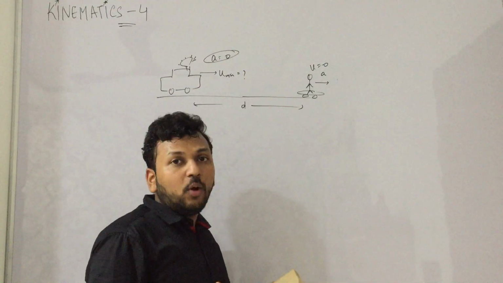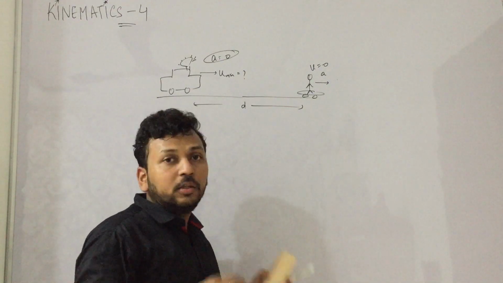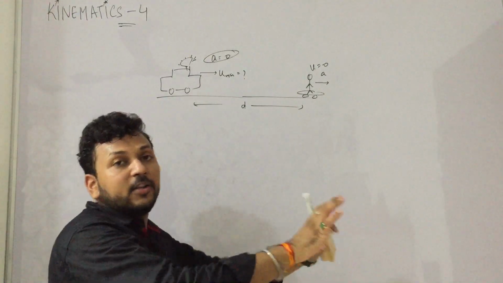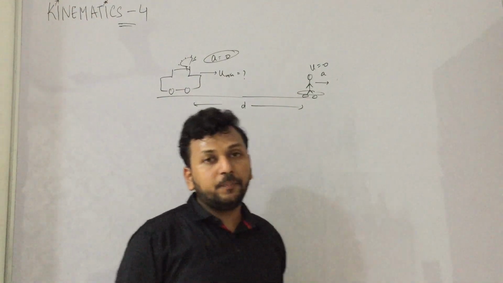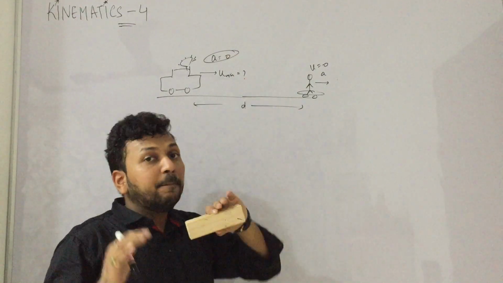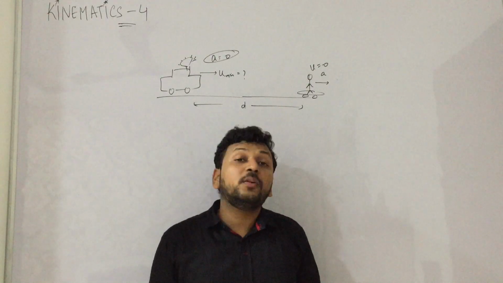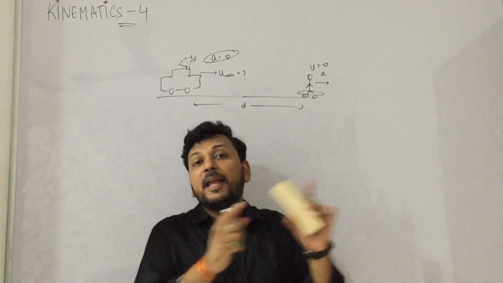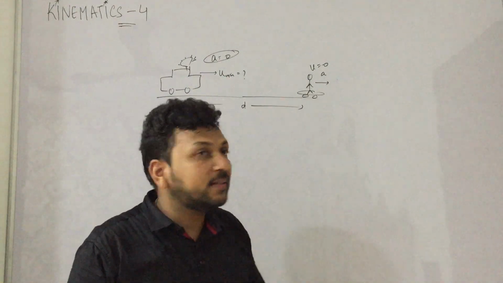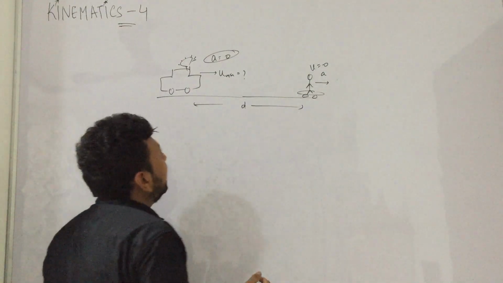So the thief got alert, and he threw whatever he was eating and just started running. He started running with acceleration a. His initial velocity was 0. Now we have to find the minimum velocity u of police, so that the police still catches the thief. Okay, this is the question. This is an example of H.C. Verma. You can see it from H.C. Verma. So let us understand.